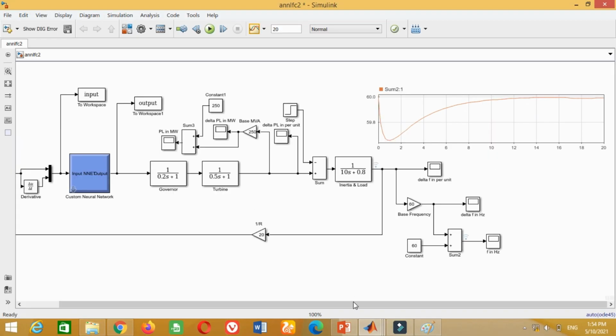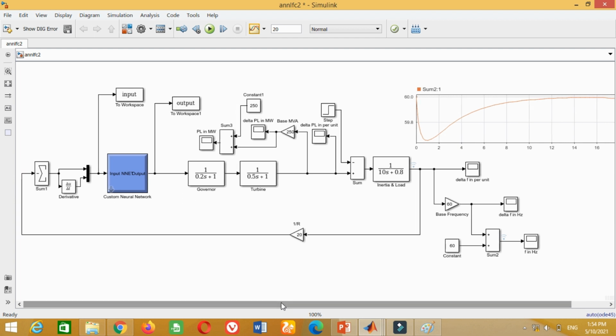Friends, in this video I have discussed how to design a load frequency control model of power system using the artificial neural network in MATLAB Simulink software. This model can be used to complete your master degree or PhD research objectives. Furthermore, you can even write a research paper from this model and you can publish it in any journal. By repeating the same strategy, the artificial neural network based controller can be implemented for any model related to any field in order to complete the master or PhD research.